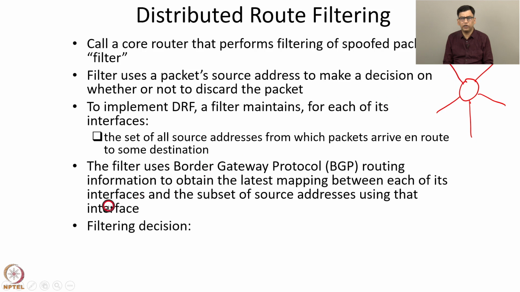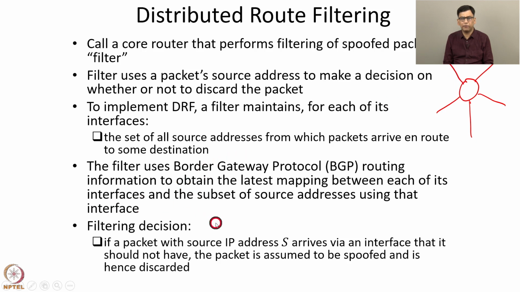So now, how does the filter perform the filtering decision? If a packet with source IP address S arrives via an interface that it should not have, then the packet is assumed to be spoofed and is hence discarded. So suppose a packet with source IP address S arrives via this interface, but S does not belong to the set of addresses from which packets should arrive along this interface.